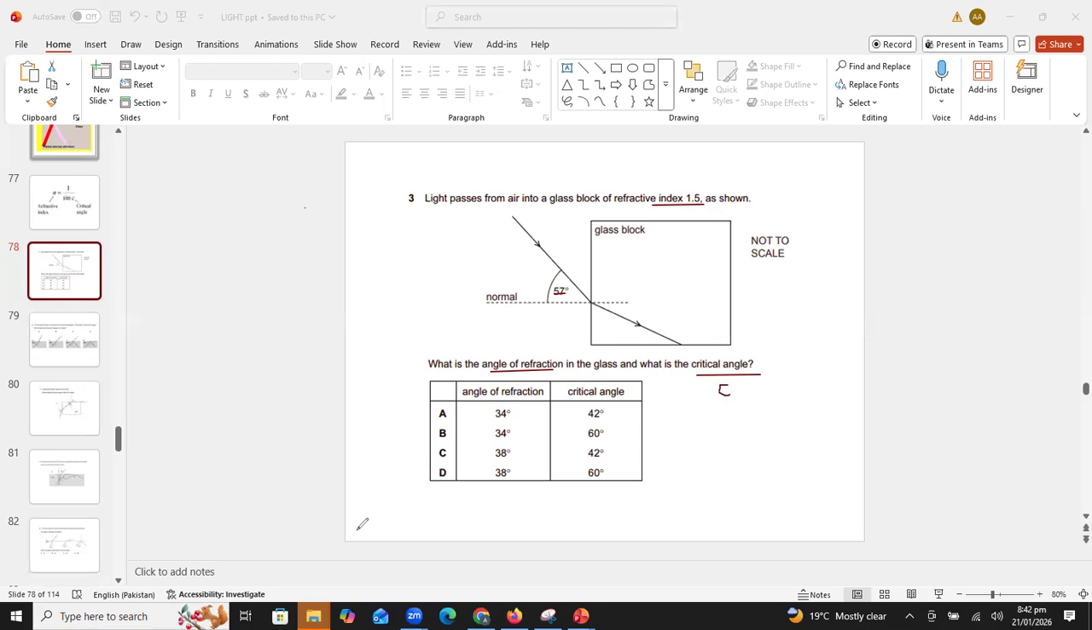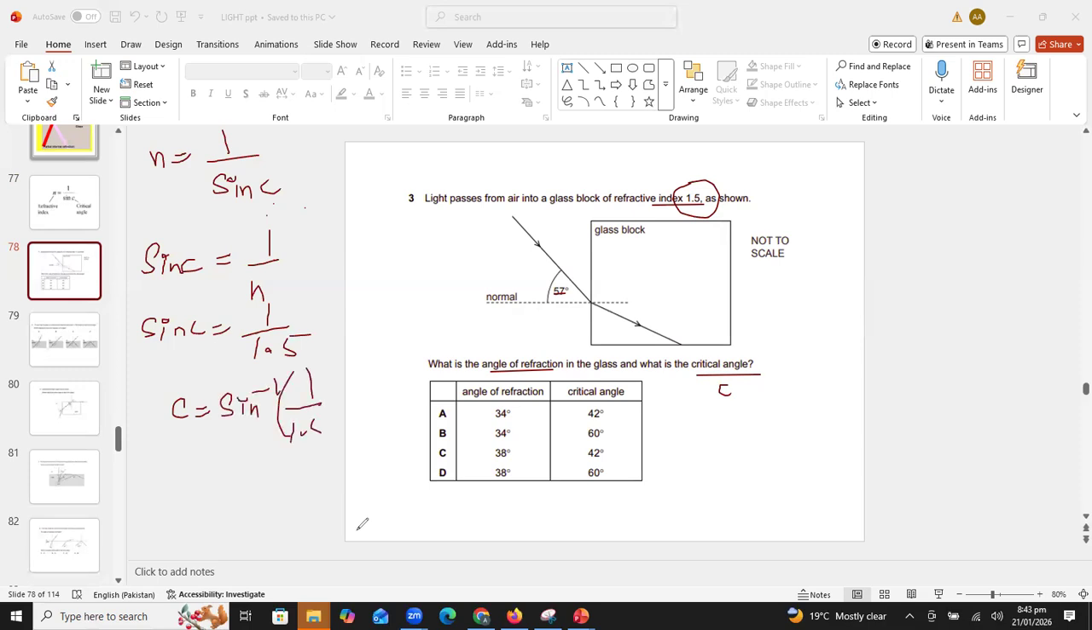First, we will calculate the critical angle. I told you the formula n is equal to 1 over sine C. We have to find C, so we will make it the subject. So sine C is equal to 1 upon n, which is 1.5. So C is equal to sine inverse of 1 divided by 1.5. Well done then. We will use two different formulas. Zurays, are you understanding? Solve this formula and tell me the value of the critical angle.